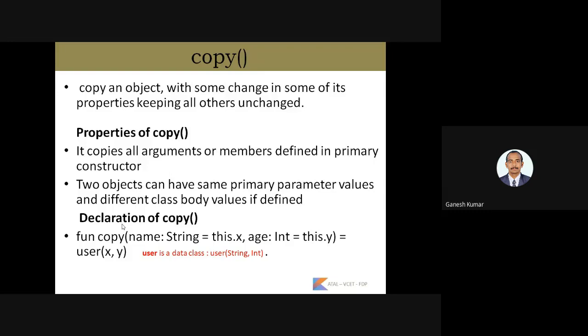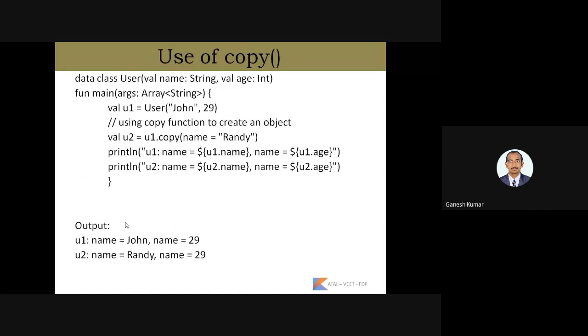So the declaration of the copy function is given here: fun copy(name: String = this.name, age: Int = this.age) = User(x, y). Similarly, we have seen in other programming languages that we access the value in the superclass with the help of the this keyword, right? So a similar concept is used here. Here the use of copy is demonstrated with the help of an example.